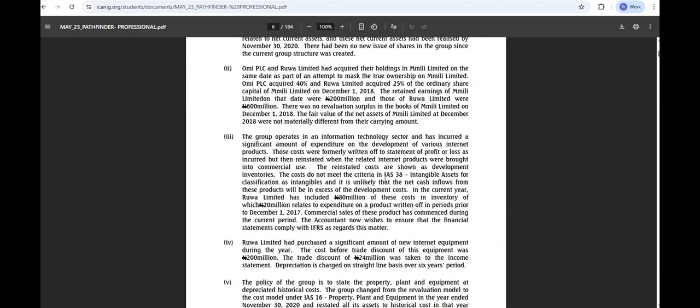The costs do not meet the criteria of IAS 38 for classification as intangibles, and it is unlikely that the net cash flows from this product will be in excess of the development costs. In the current year, Rua Limited has included 80 million of this cost in inventory, of which 20 million relates to expenditure on a product written off in periods prior to December 2017.